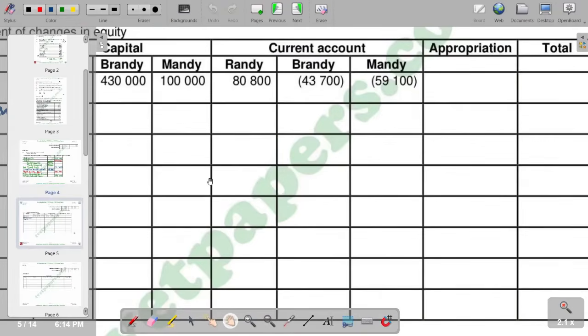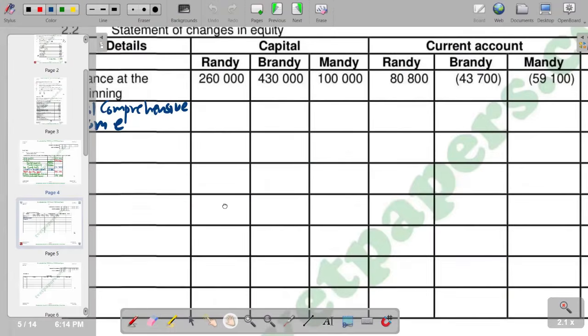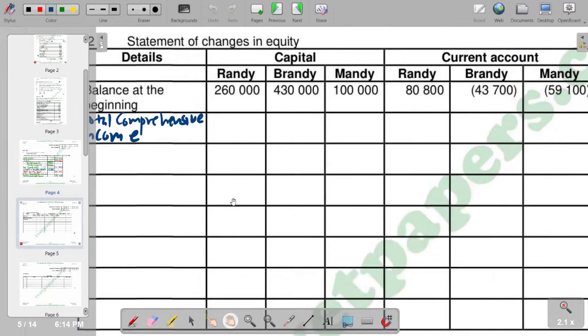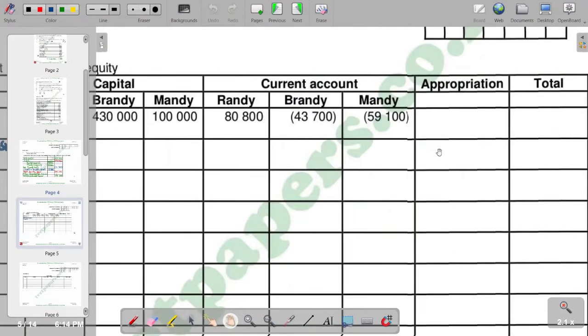So it's supposed to come here. It's 381,600, and we're going to put it in the column for appropriation. So it's supposed to come in the appropriation column.